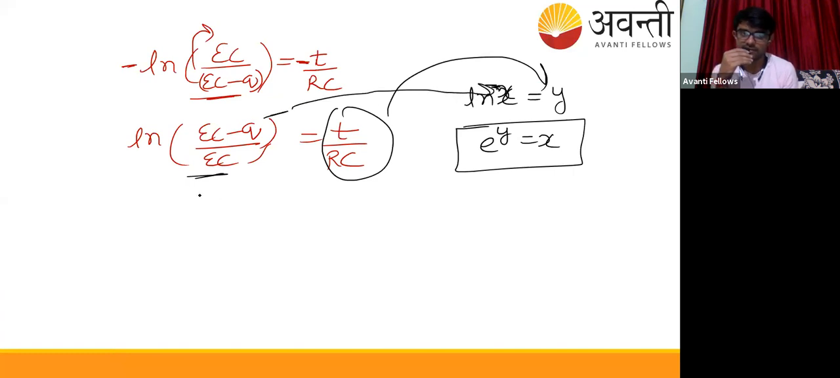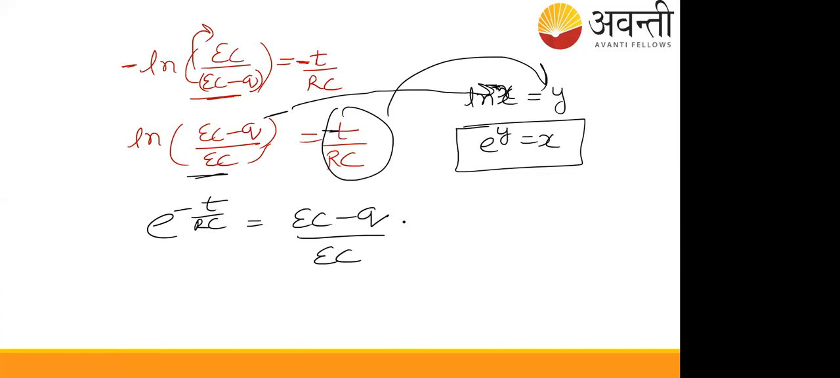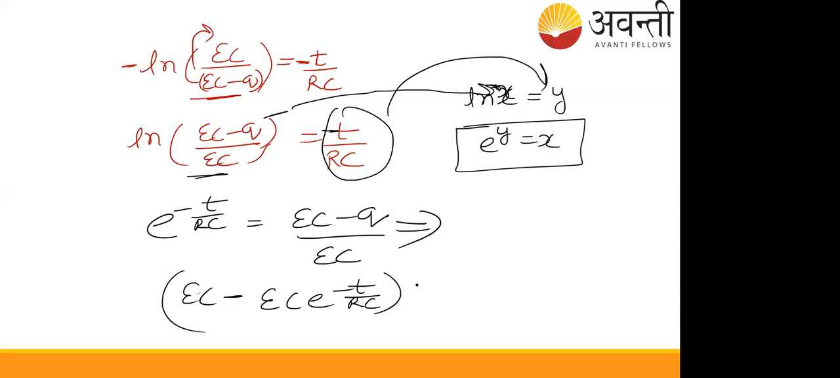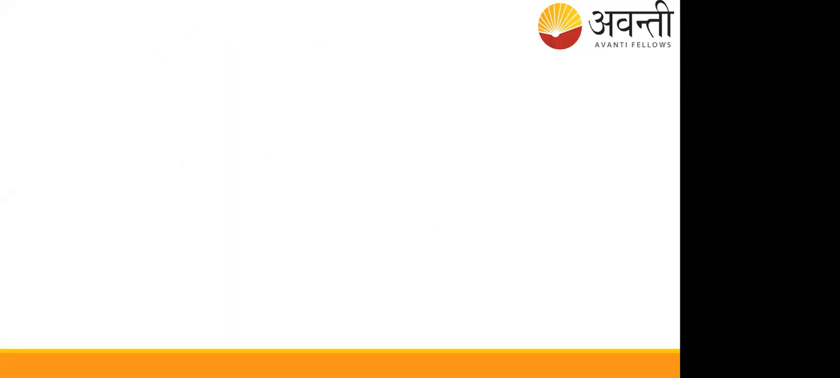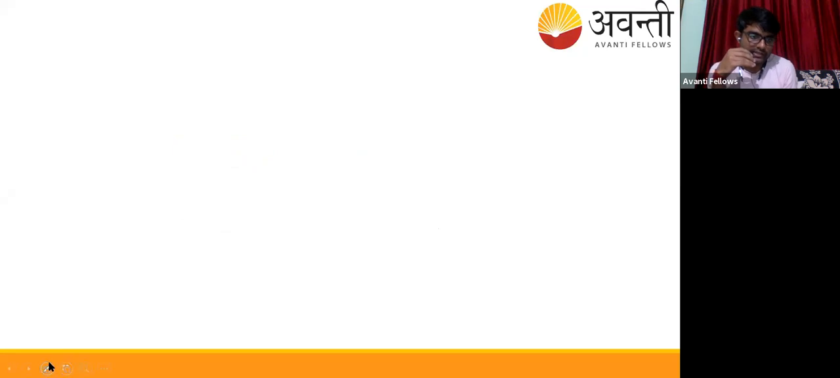So it will be written like this: e^(-t/RC) is equal to (EC - Q)/EC. Okay, so when you manipulate it, it will come out to be EC e^(-t/RC) equals EC minus Q. So Q comes out to be finally, the final result will be this.